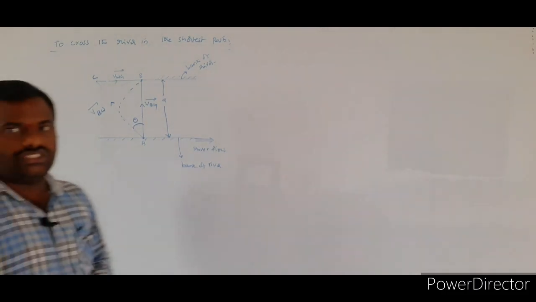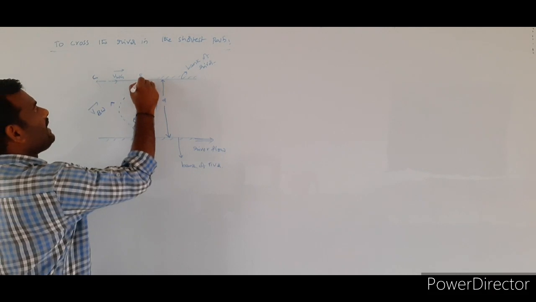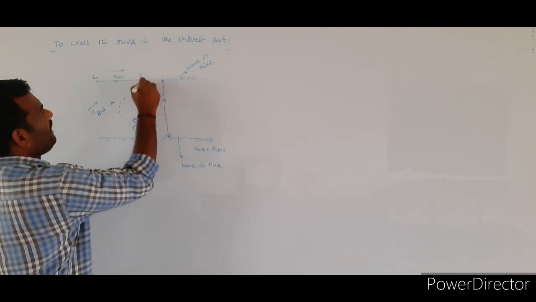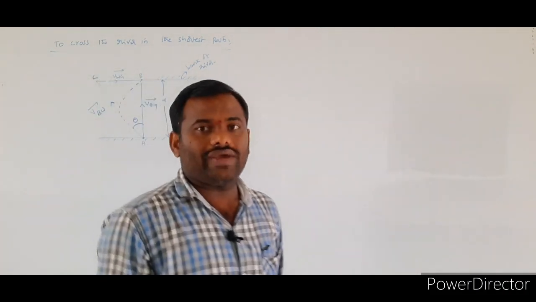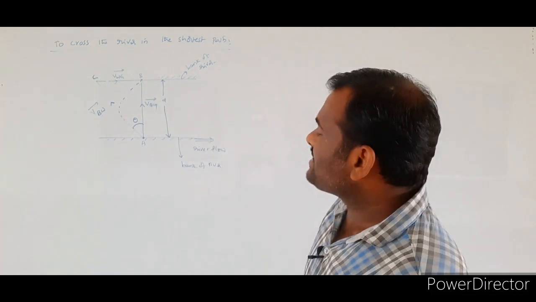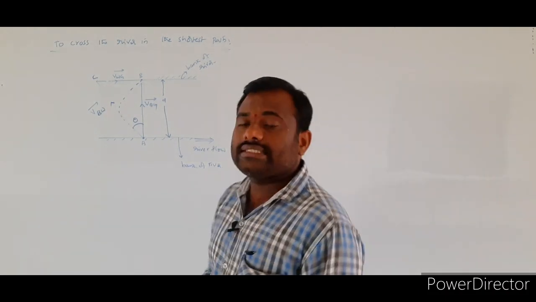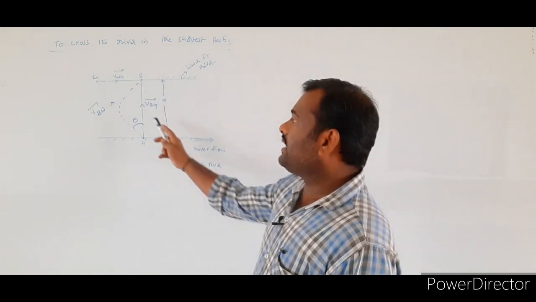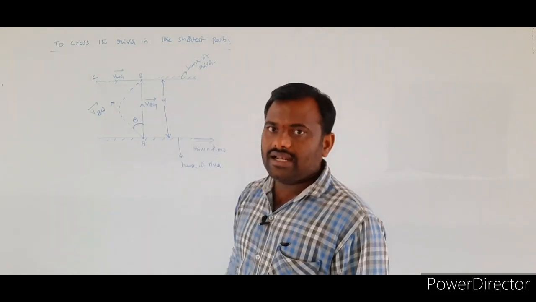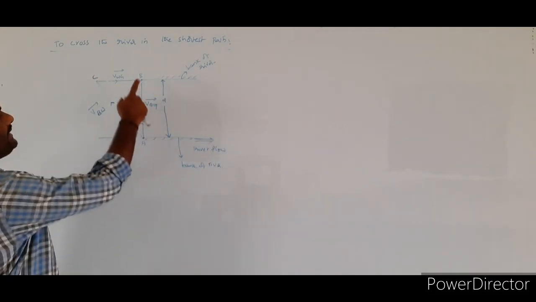Now, coming to the derivation. Already we know the triangle of vector addition. What is the triangle of vector addition? If any two vectors are represented by the sides of a given triangle, the closing side will give the resultant of those two vectors. Now, we consider the triangle ABC.